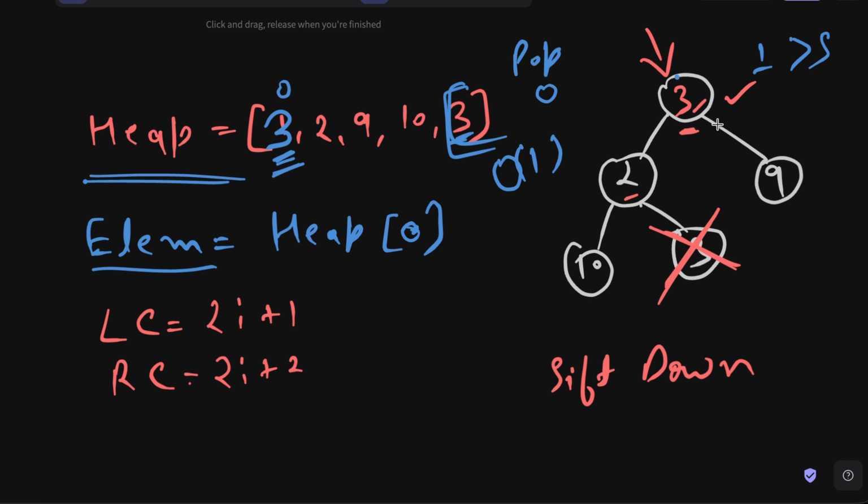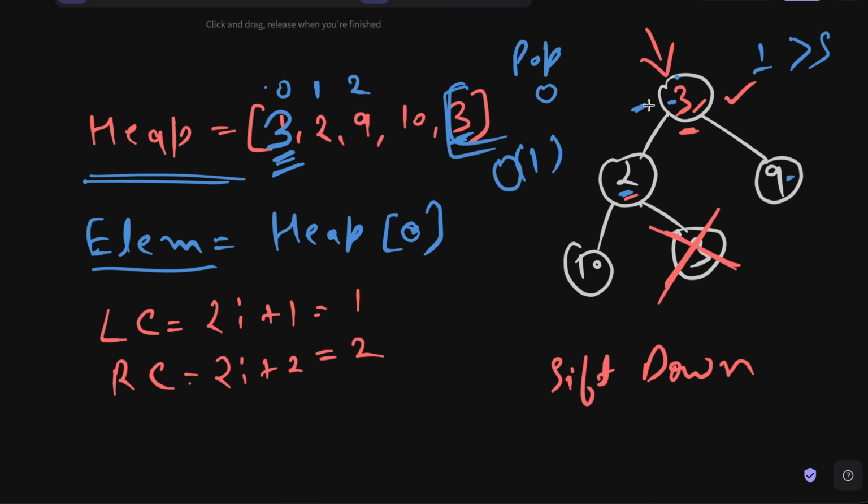Now we know that the index of this particular node is what? 0. So what is going to be the left child? Well, 2 multiplied by 0 plus 1, that is 1. In a similar way, 2 multiplied by 0 plus 2 is going to be 2. So the left child is going to be at index 1 and the right child at index 2. After finding the left and right child, we will take the minimum of these three. We will take this element, this element, and this element, and we will make sure that we get the minimum of these three elements in this top position.